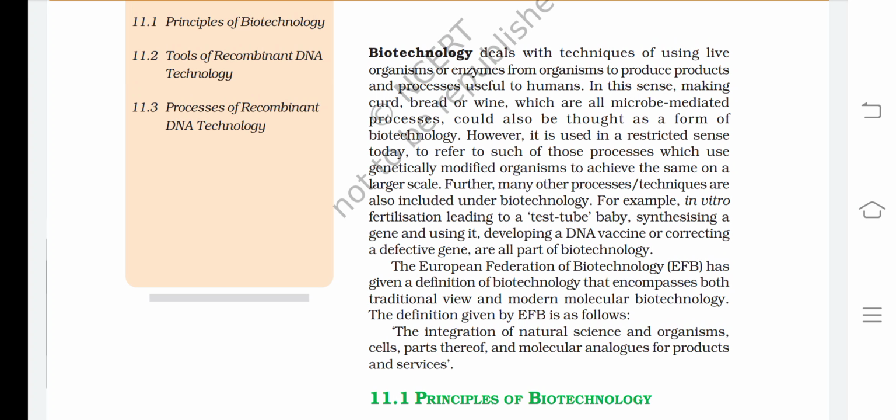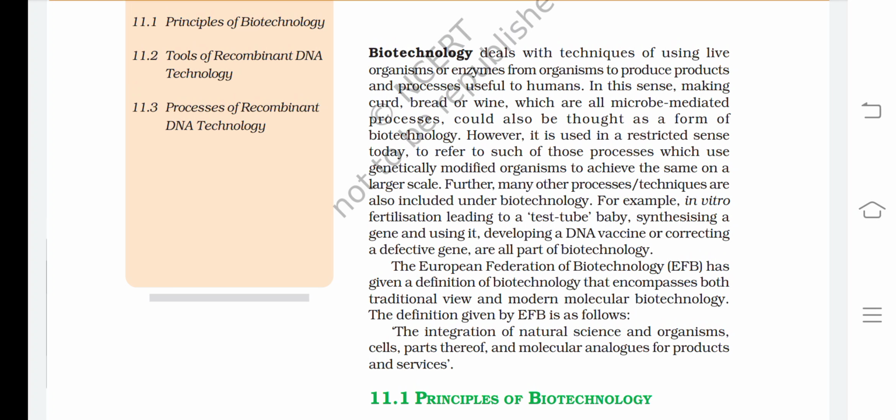Further, many other processes or techniques are also included under biotechnology. For example, in vitro fertilization leading to a test tube baby, synthesizing a gene and using it, developing a DNA vaccine, or correcting a defective gene are all part of biotechnology.